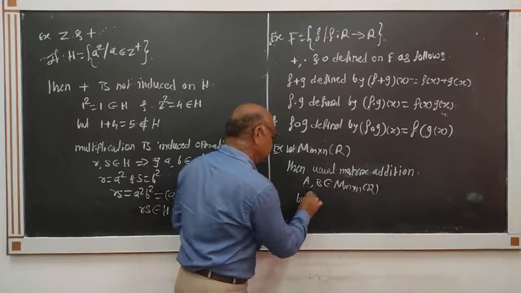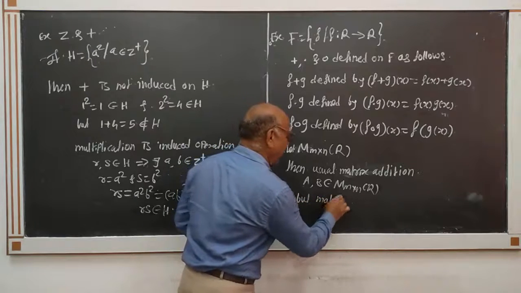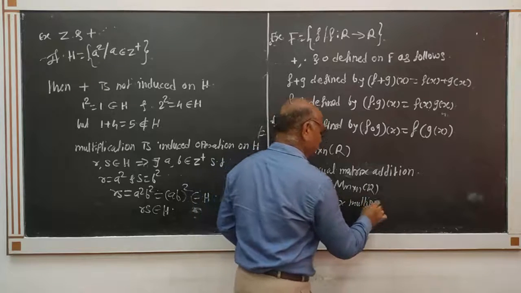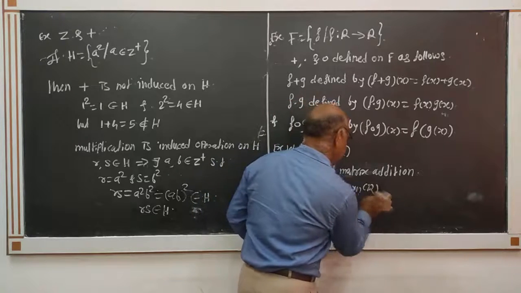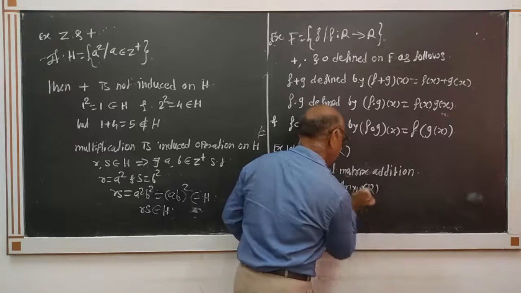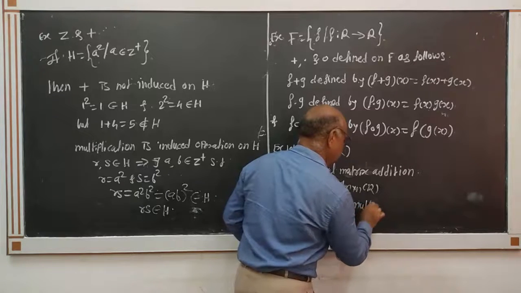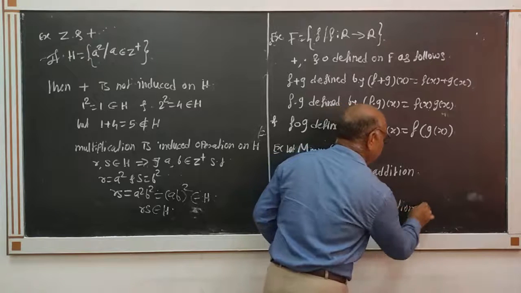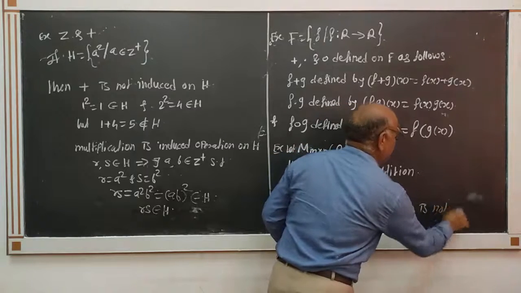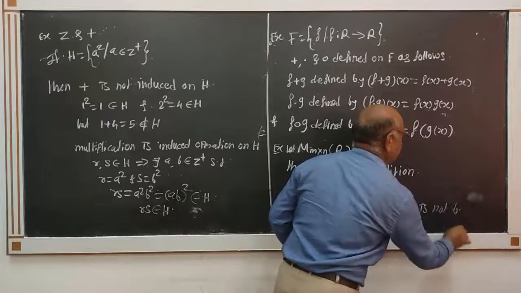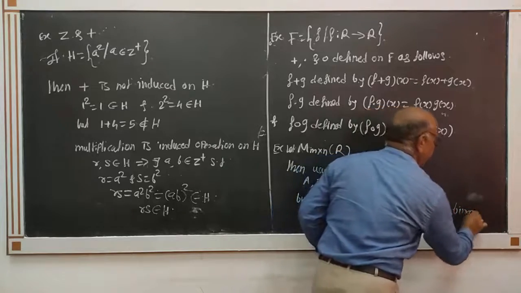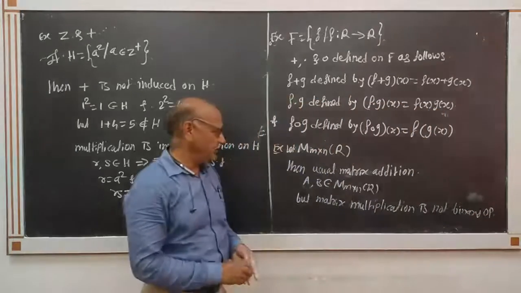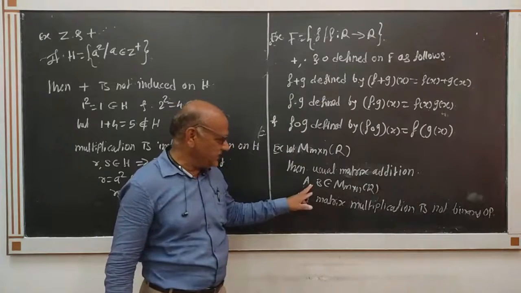But matrix multiplication is not a binary operation. Why is it not a binary operation?